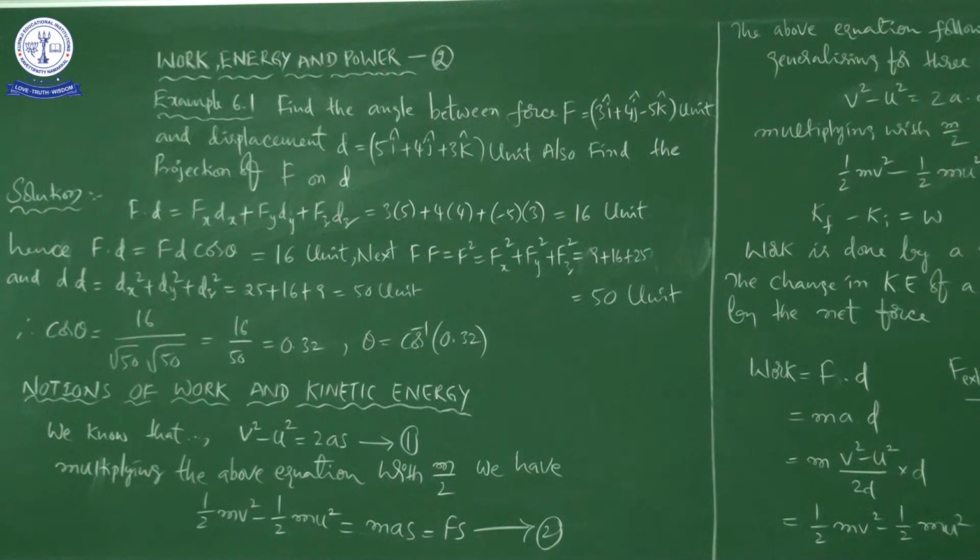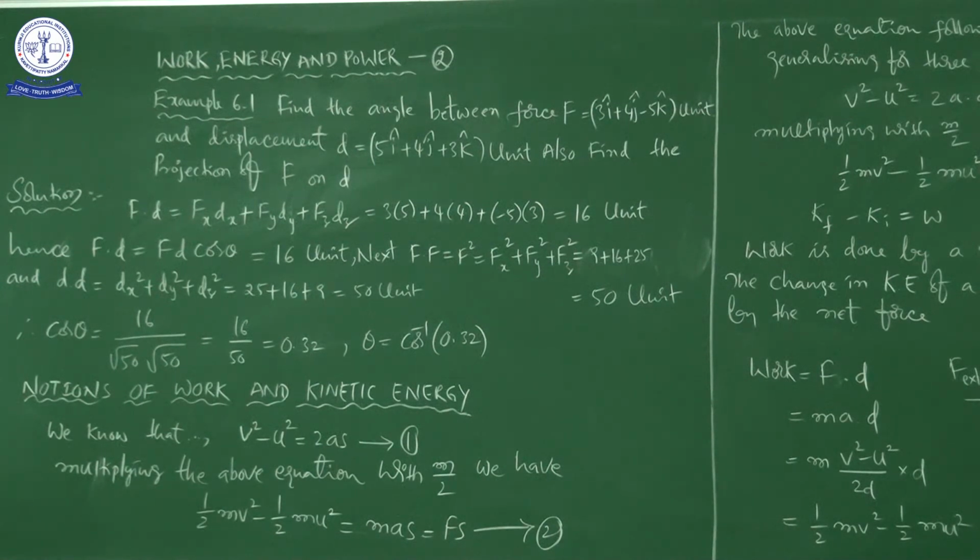There are 4 equations of motion. V is equal to u plus at, s is equal to ut plus half at square, v square minus u square is equal to 2as, Sn is equal to u plus a into n minus half. So these are the 4 equations of motion we learned from the motion in a straight line chapter.